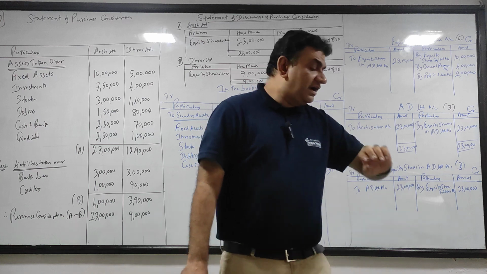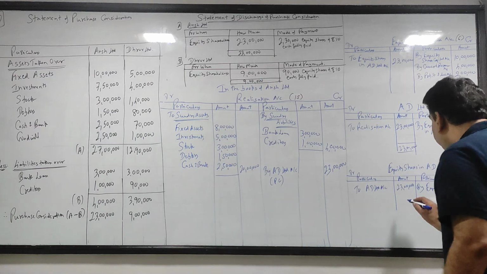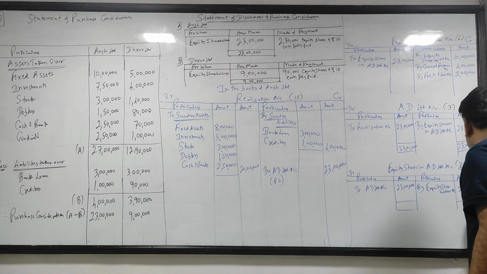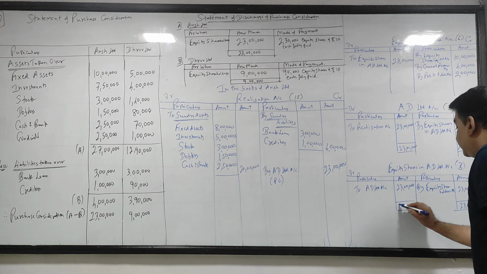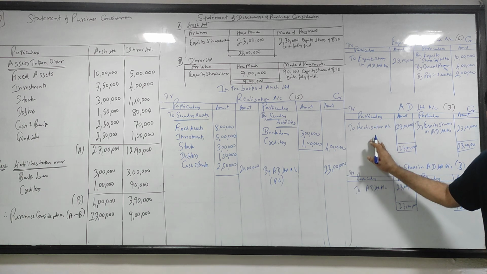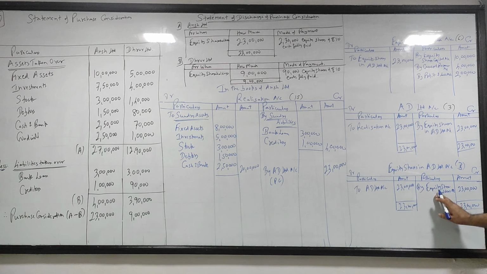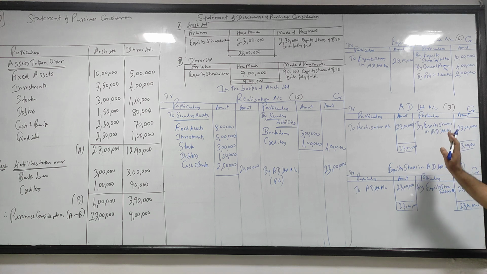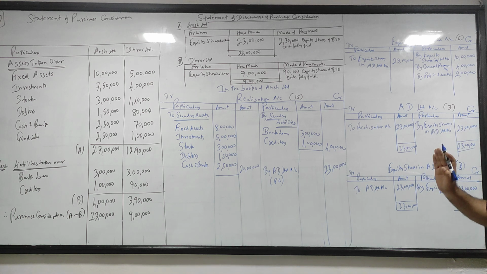And now after this, my equity shareholders will automatically tally, 23 lakhs, 23 lakhs. So AD Ltd close, equity shares in AD close. Got it? बचा क्या?